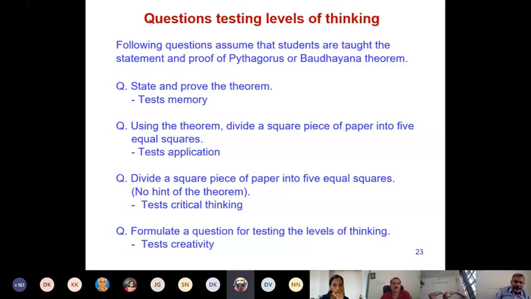Let me make another point here. Supposing you don't give marks for students solving critical thinking, then will students solve a critical thinking question? That's a good point. So you can probably set aside some marks for assignments where you don't bother about the time. If you find students are not answering critical thinking level questions in assignments, you can set aside some marks for that.